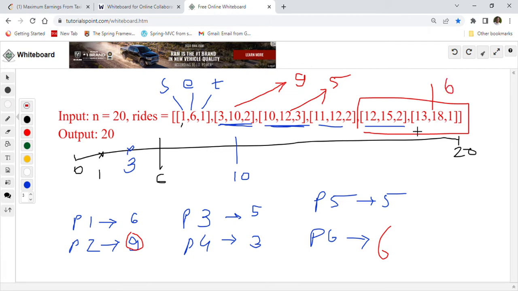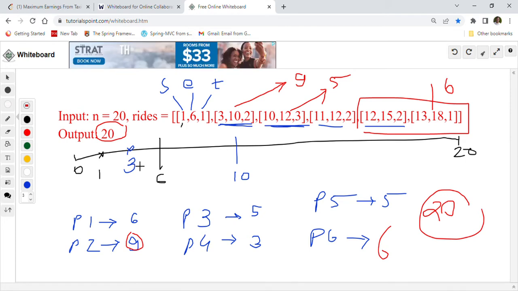So how much is our total profit? 6 plus 9 is 15, plus 5 is 20. 20 is our total profit. So that's how 20 is the output we have to find and return. This is the problem that we are trying to solve: how to optimally pick the passengers so that we get the maximum amount of profit.